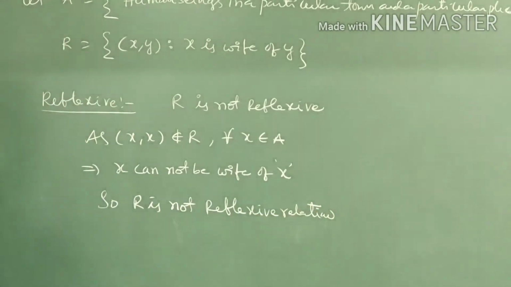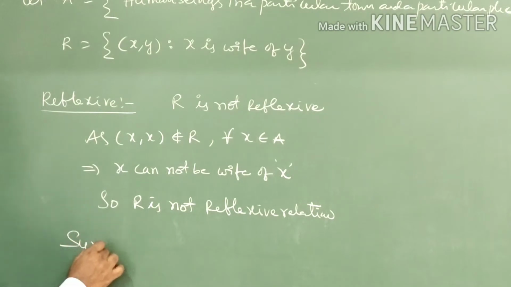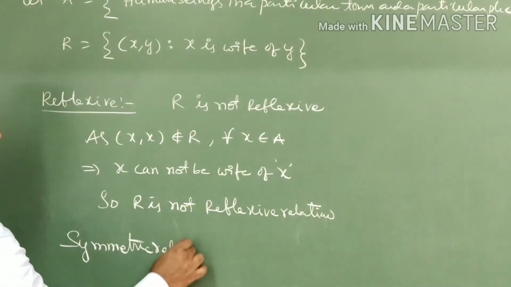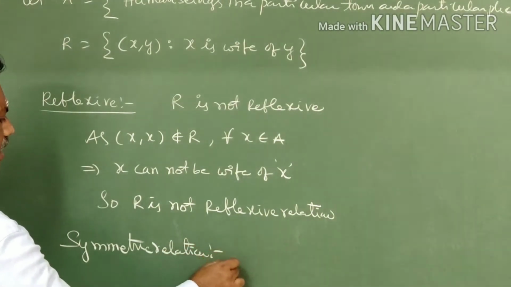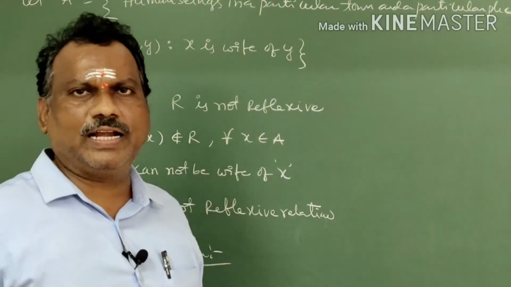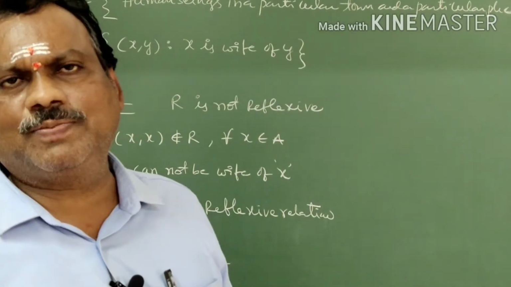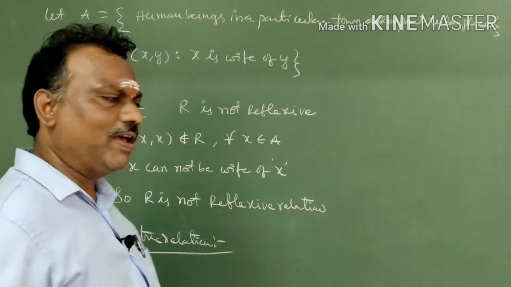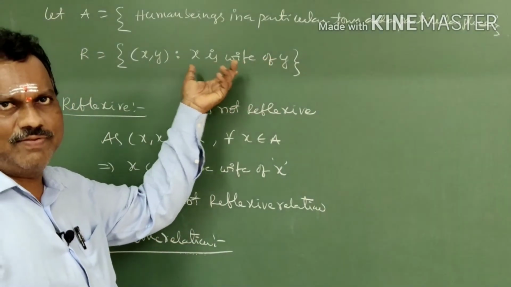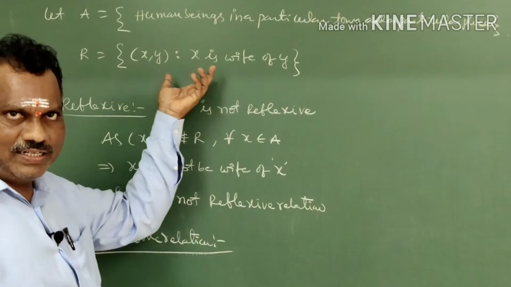Now we will discuss the symmetric relation. Recall the definition of symmetric: (x, y) belongs to R implies (y, x) belongs to R. As (x, y) belongs to R, x is a wife of y, because it is the given relation.